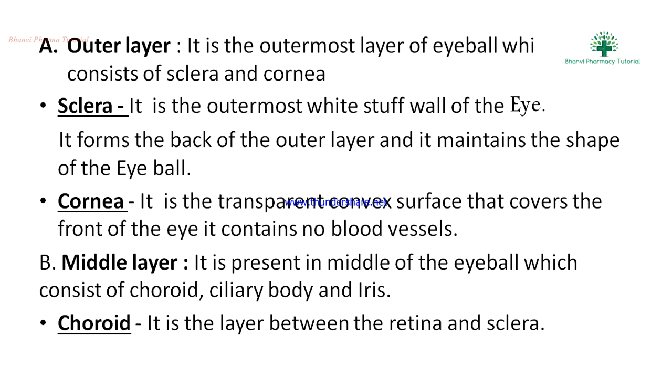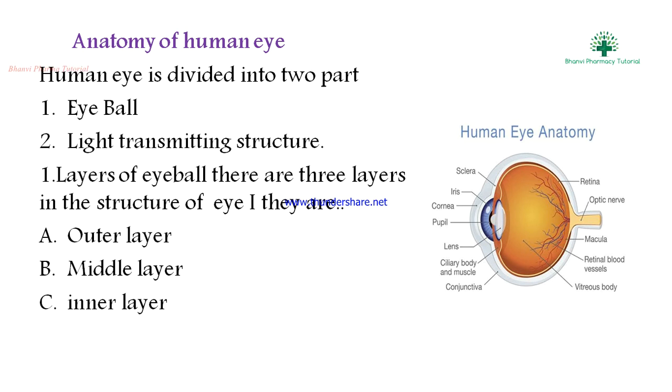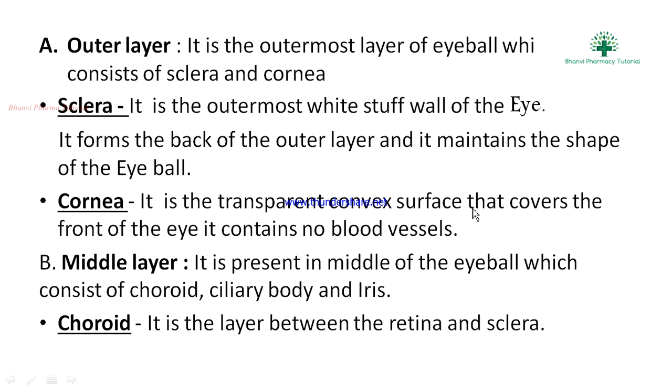Next, the outer layer. It is the outermost layer of the eyeball, which consists of the sclera and cornea. You can see them in the diagram. Sclera is the outermost white tough wall of the eye. It forms the back of the outer layer and maintains the shape of the eyeball.